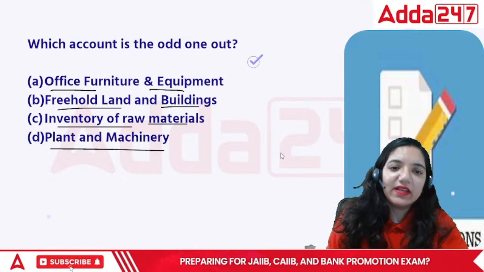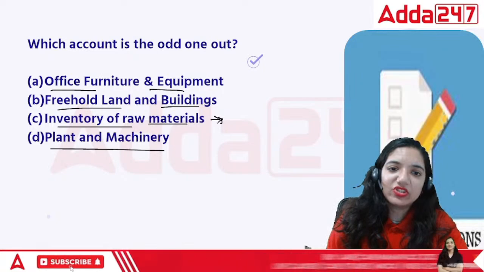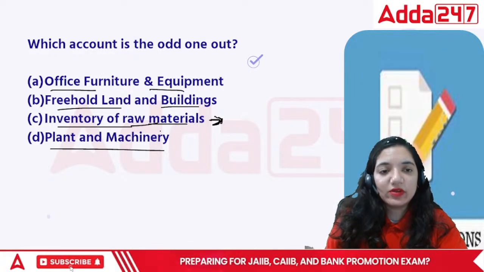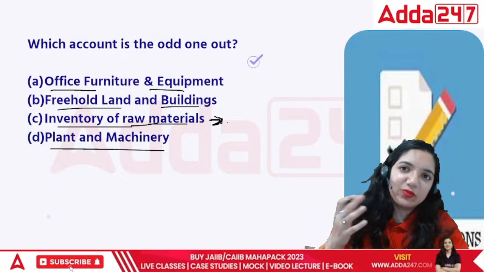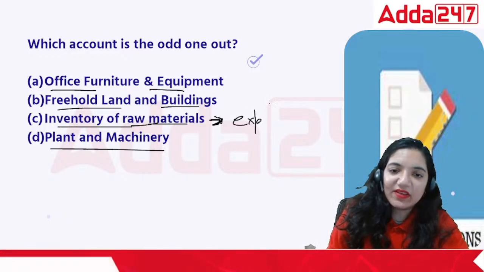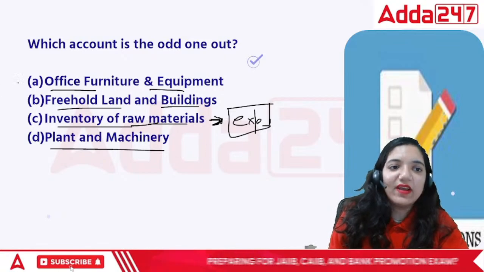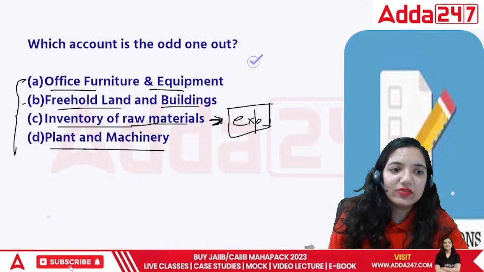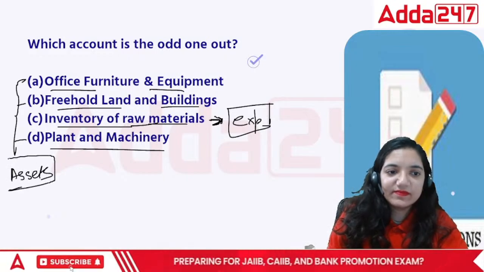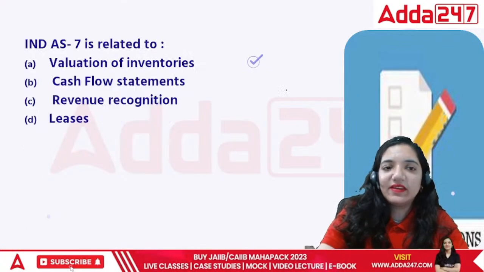Inventory of raw material is what? Inventory is basically something which we are purchasing, making and selling. So technically this is an expense that I am incurring to earn revenue. So this is the exceptional part, while all these three, 1, 2 and 3, are assets. That is inventory of raw material.